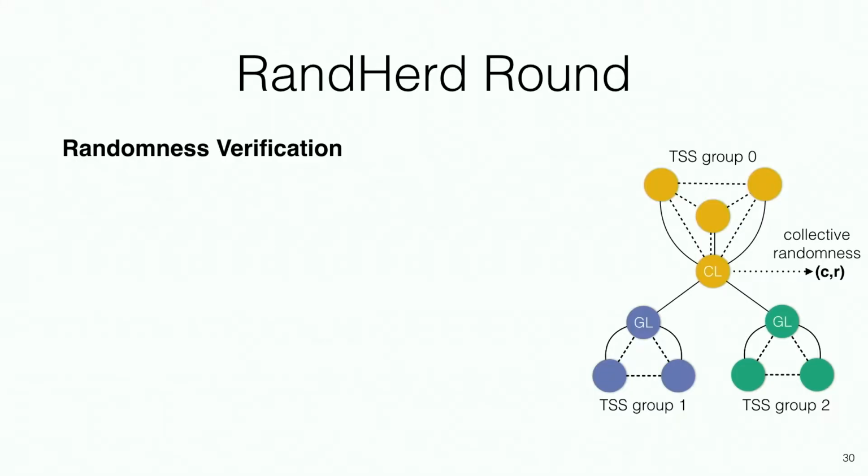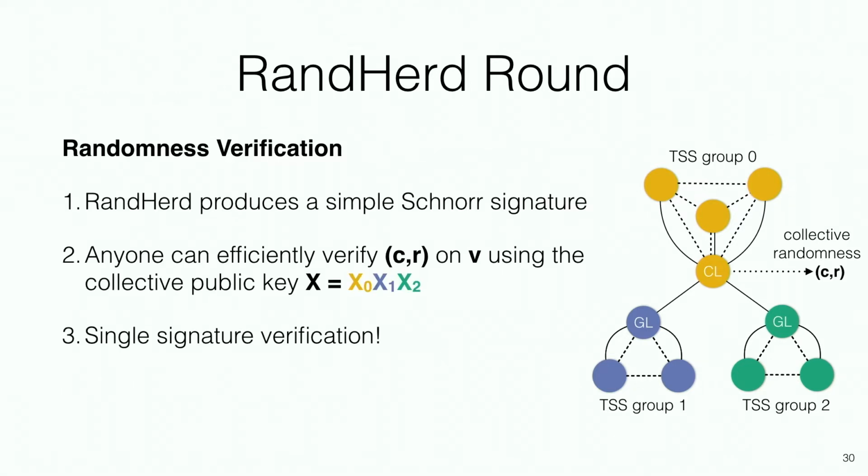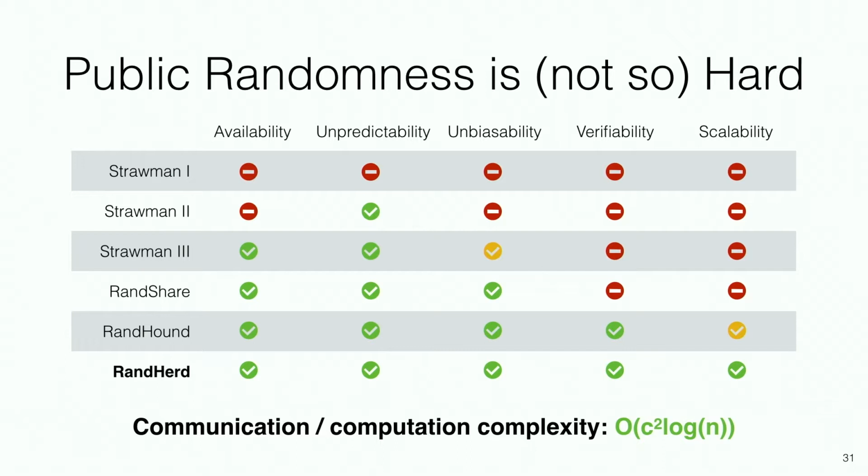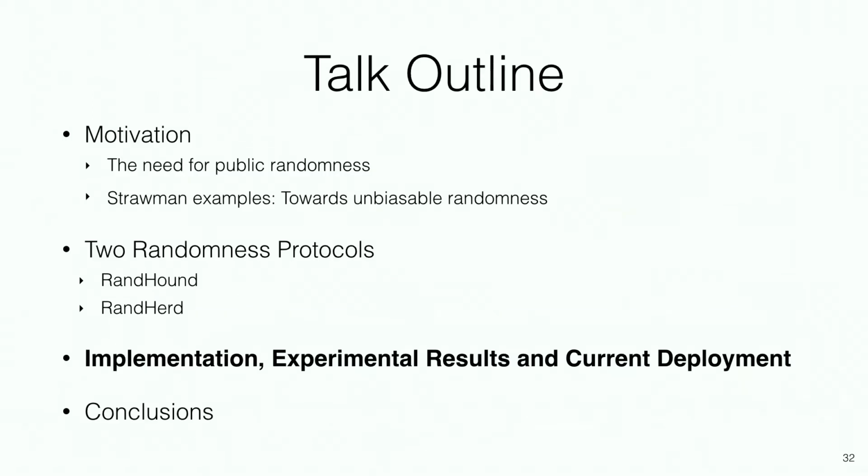And that gives us really good verification, right? Because RandHerd produces a single Schnorr signature, anyone can efficiently verify the pair that comes out of the protocol under the collective RandHerd key. It's constant time and really small size for the signature. So in this case, RandHerd allows us to achieve all the properties we set out to achieve, including reasonable performance. Performance is logarithmic in the number of participants, again, under the assumption that we have a constant group size, C.